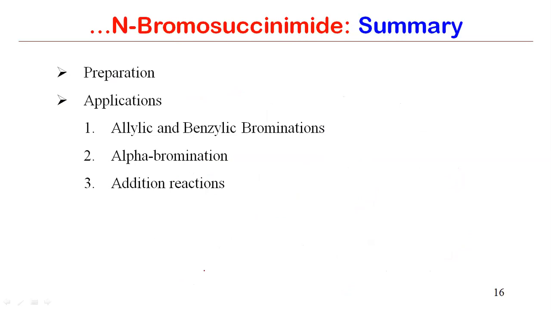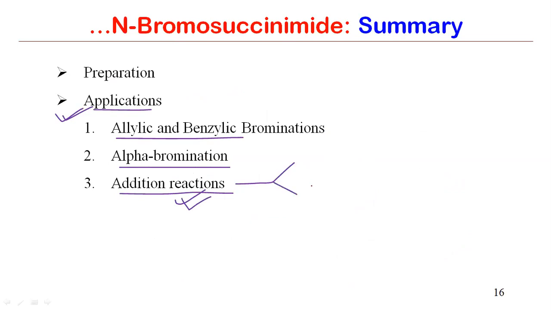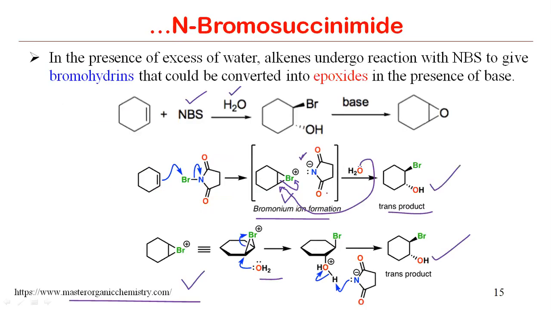So in today's lesson, we have discussed the general characteristics of NBS and how we can prepare N-bromosuccinimide. And then we have talked about the application part of this reagent, which is most important. We can do allylic and benzylic bromination. We can prepare alpha-halogenated carbonyl compounds, and we can even do addition reactions of alkenes, and depending upon the conditions we can have either trans dibromo, or hydroxy and bromine in the trans orientation on the alkene carbons. So these are the three applications which you can understand.